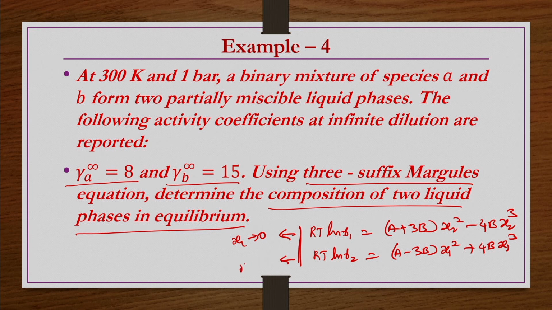In the second equation, if you substitute x 2 tends to 0, that gives gamma 2 infinity. Substituting those given values under these limiting conditions, you will have two equations in two unknowns, A and B. If you solve those two equations, you will find the A and B required for obtaining the equilibrium composition.